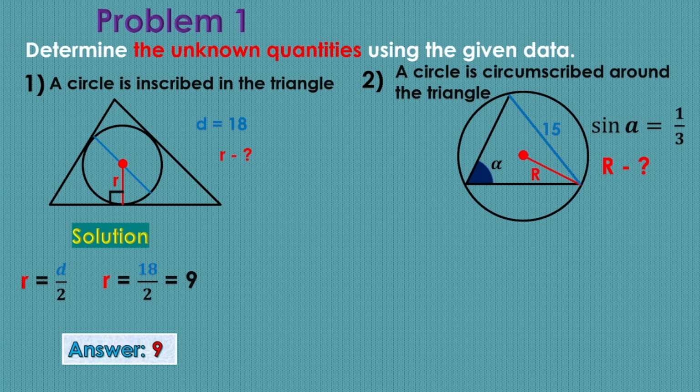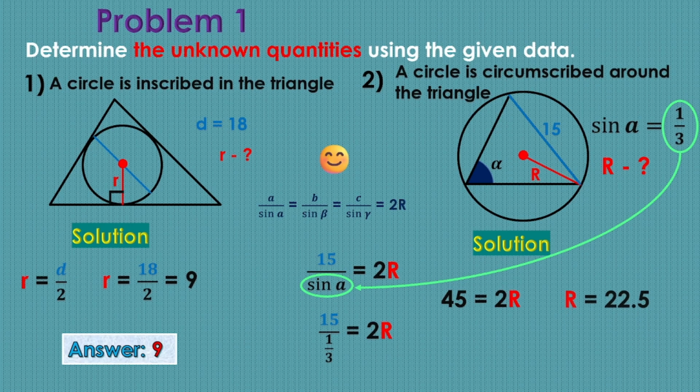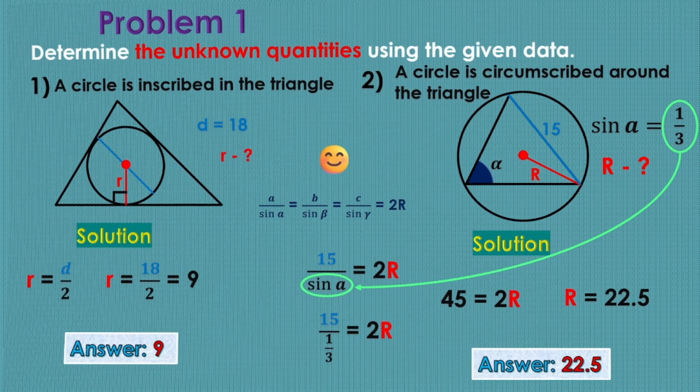Let's look at the second picture. We see that the circle is circumscribed around an arbitrary triangle. We are given that the sine of alpha is 1/3. Here we need to remember the law of sines. It says that the ratio of a side to its opposite angle is equal to 2 radii of the circle circumscribed around this triangle. We substitute 1/3 for the sine of alpha, and we get that 45 equals 2 radii. From here, we find the unknown factor. We divide the product by the known factor, and we get that the radius is 22.5. This is our answer.